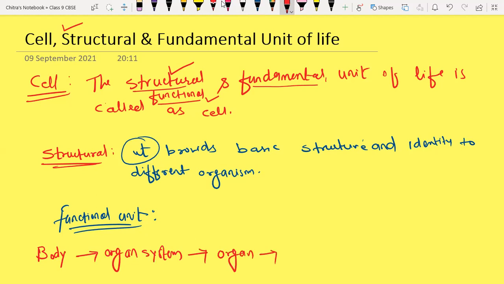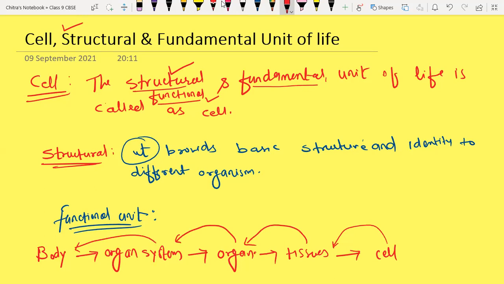Organs are formed by tissues, and tissues are formed by cells. Many same or different kinds of cells combine to form tissues. Same or different kinds of tissues combine to form organs, and different organs combine to form organ systems and ultimately the body.